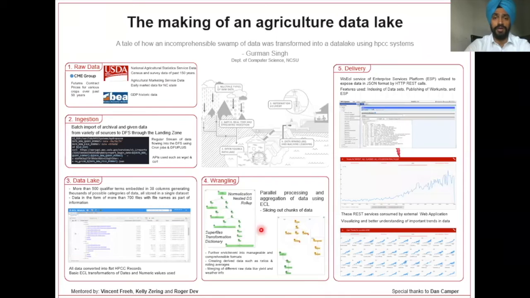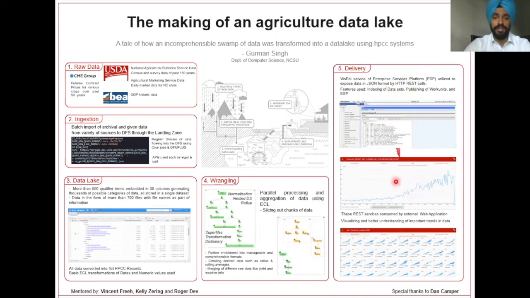The final part of data analysis is the delivery of the information to the end user. We use the enterprise services platform of HPCC systems to handle the data delivery part. We index large datasets for a faster delivery and then publish ECL queries into the WS ECL in order to be consumed by external applications.